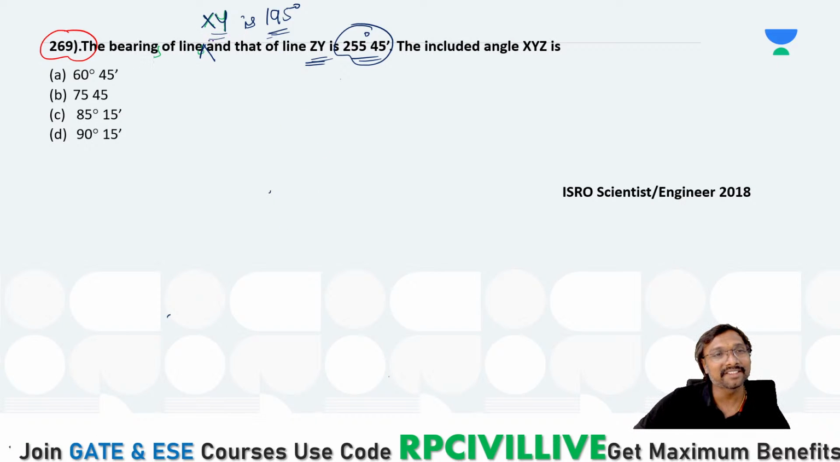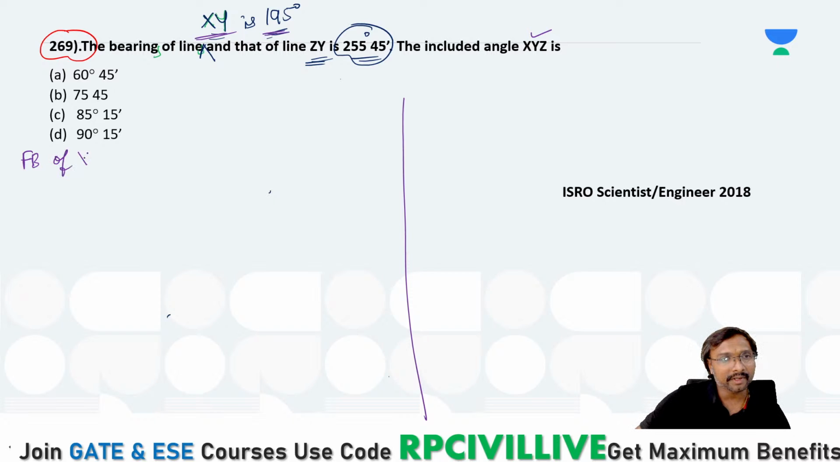Okay. Bearing of this line XY is 195 degree. If you just observe, XY is 195 degree. You are asked to identify this Y angle, na? Okay. I'll show it in two ways. All of you, two ways of calculation. Fore bearing of this XY is 195 degrees, right? What is that 195 degrees if you just observe?